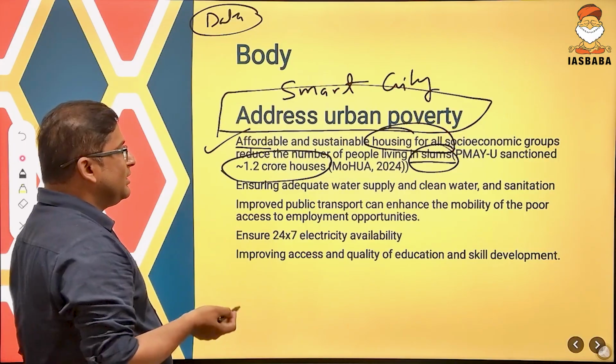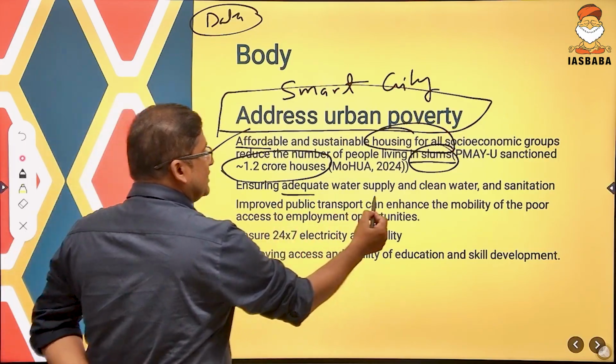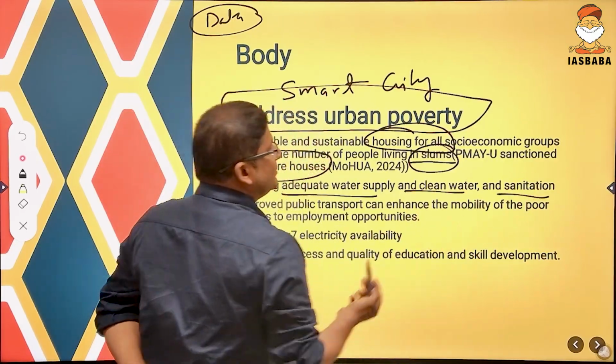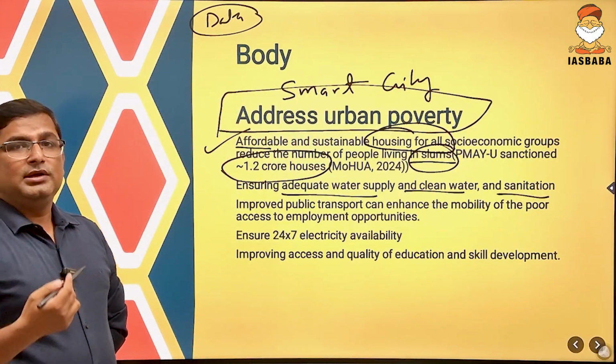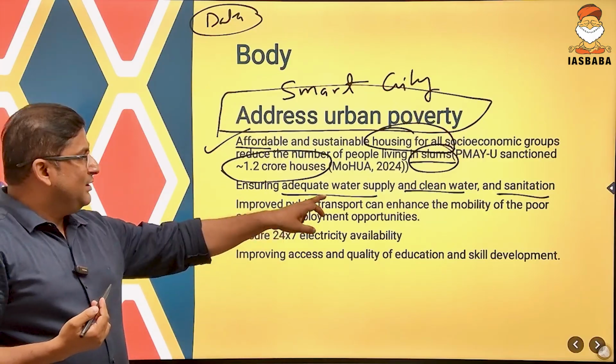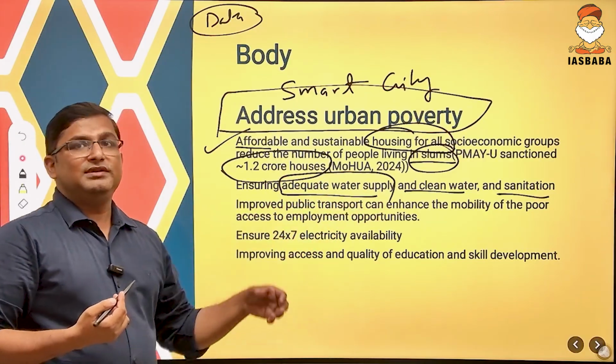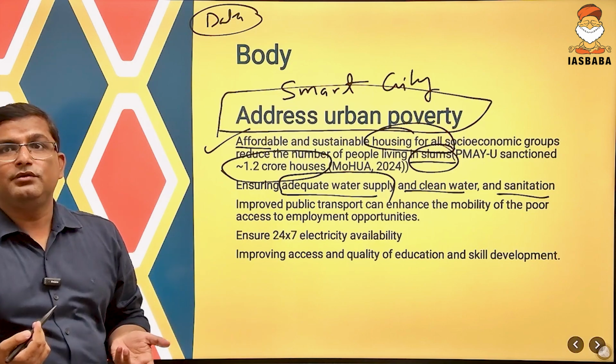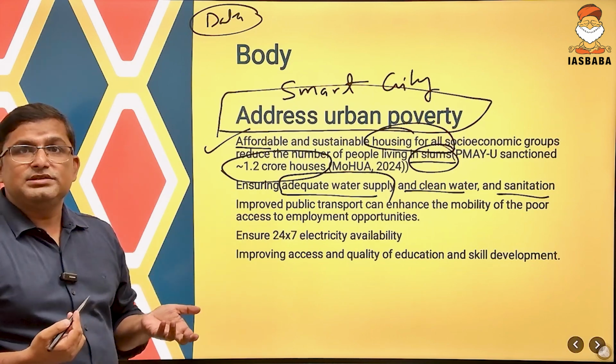Now, what are the other benefits? Ensuring adequate water supply and clean water as well as sanitation. That is also a component of the Smart City Mission. So poor people in urban areas will get adequate water supply. They will get clean drinking water. They will focus on sanitation.